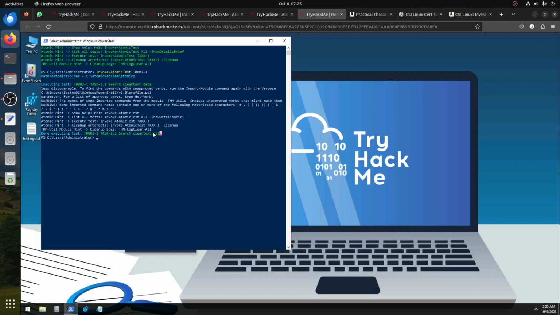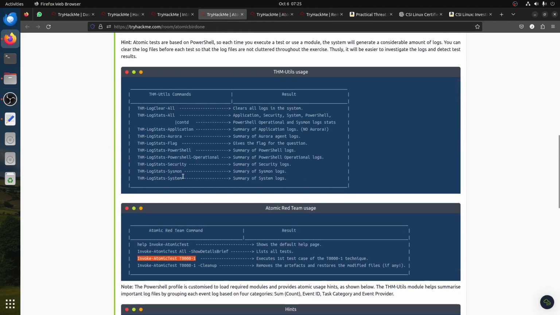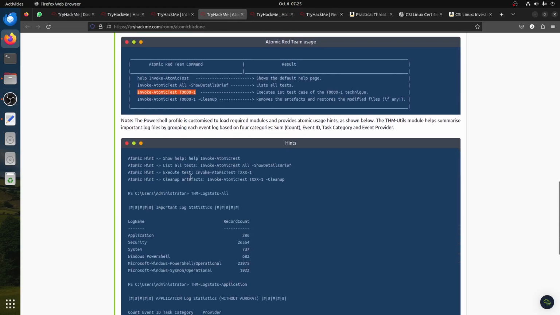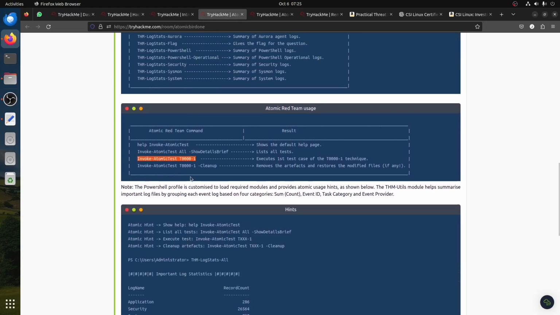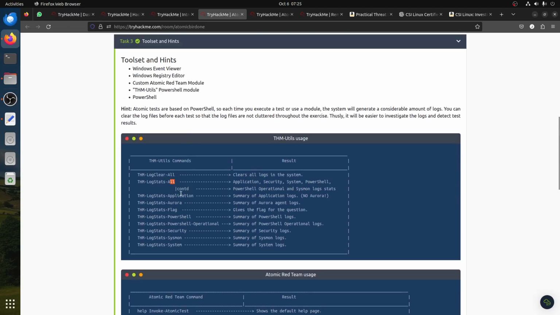Now I tell you what, let me try something I didn't try yesterday. Application. This is the log. Start Aurora agent PowerShell.